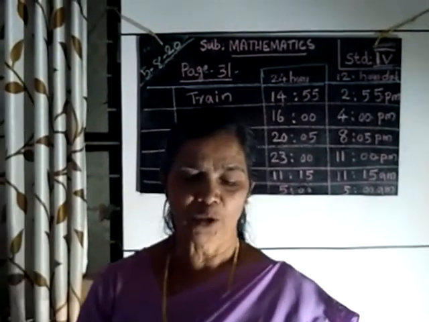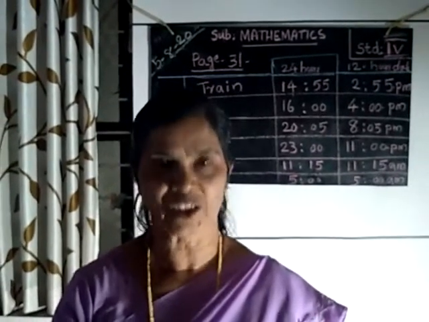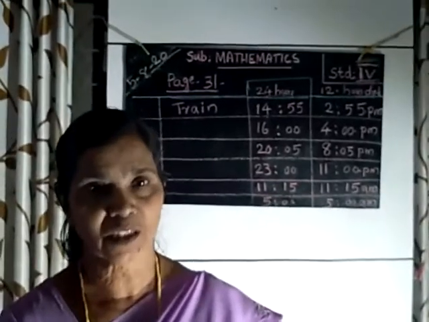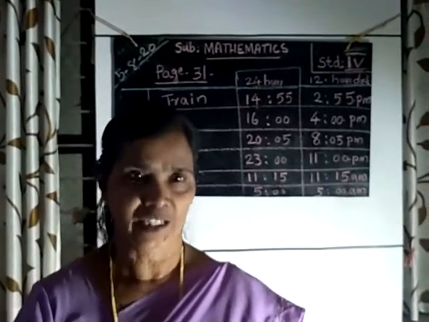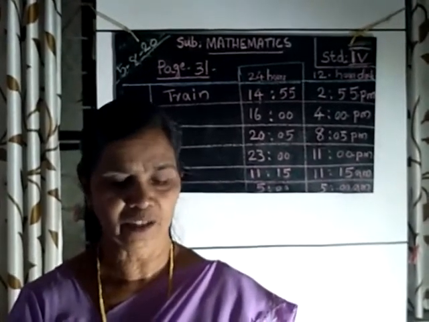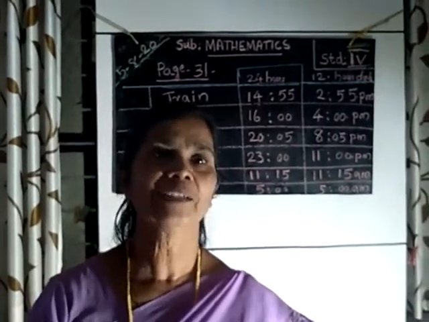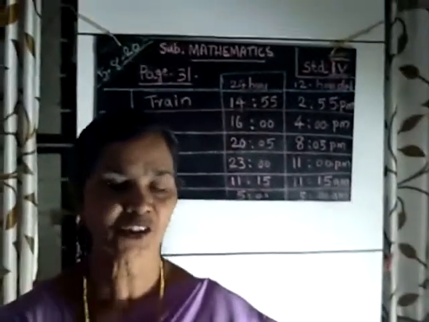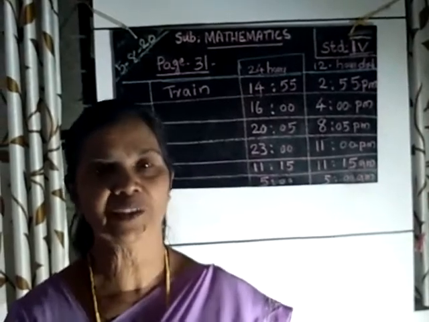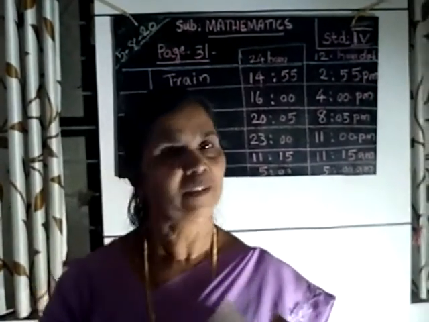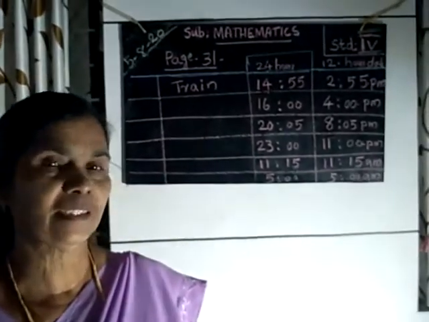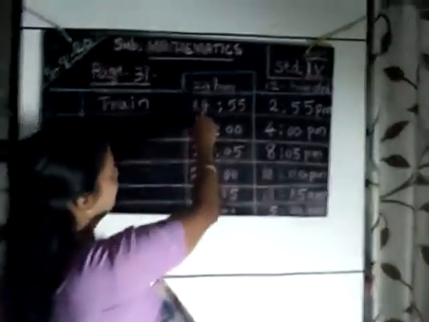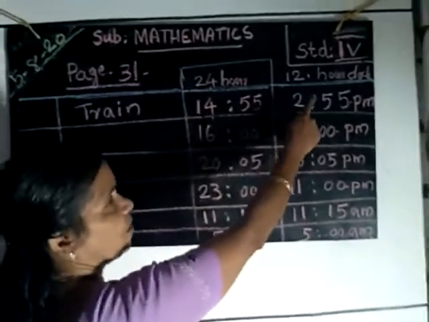Here the table below shows... everybody take your textbook, open it and keep it in front of you, and take page number 31. You read the question. The table below shows the time some trains start from various railway stations. Write these using AM or PM. Railway time is in 24-hour clock and you have to write it in AM or PM in our 12-hour clock. See, railway time is given here and 12-hour clock time is given here.